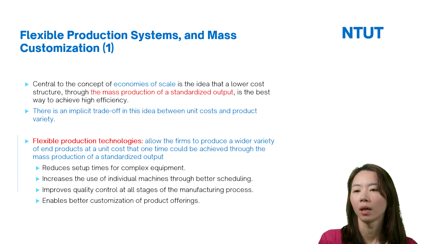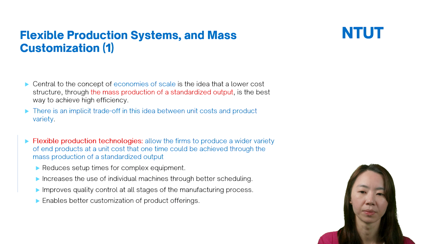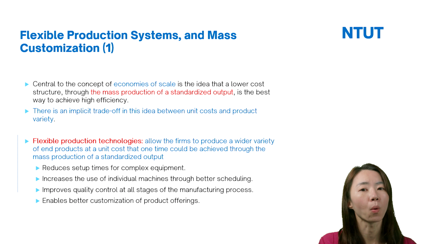So flexible production technology can help firms reduce the setup time for complex equipment. It can also help firms increase the use of individual machines through better scheduling and improve quality control at all stages of the manufacturing process.